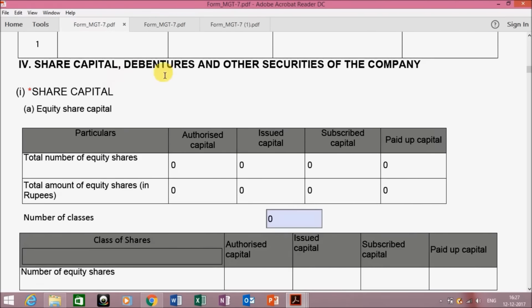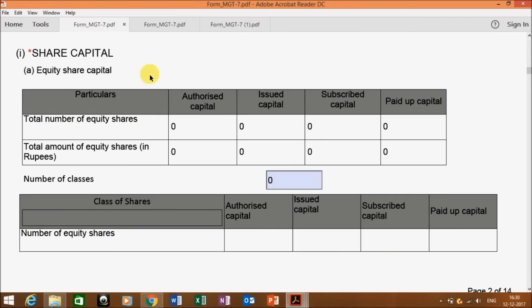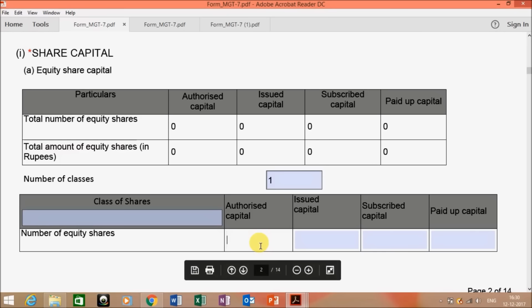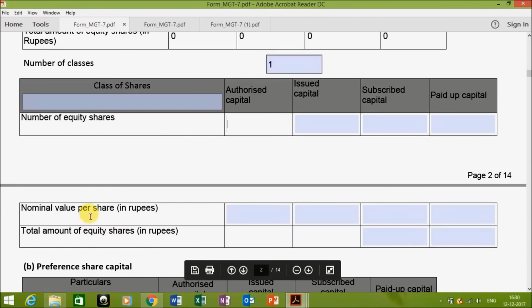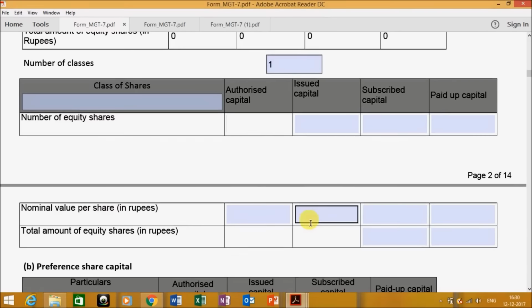Next comes the share capital, debentures and other securities of the company. Here you need to enter the number of classes of equity share capital. Suppose I'm having one class, then I will enter 1. Then I will give the description of my class, the authorized capital, issued capital, subscribed capital and paid up capital has to be entered over here in terms of shares. Then the nominal value of shares, that is if you are having 10 rupee share, 100 rupee share, 50 rupee share, the same has to be entered over here.